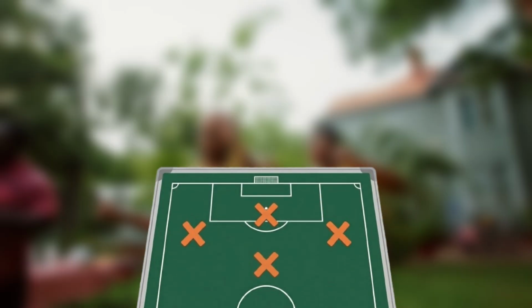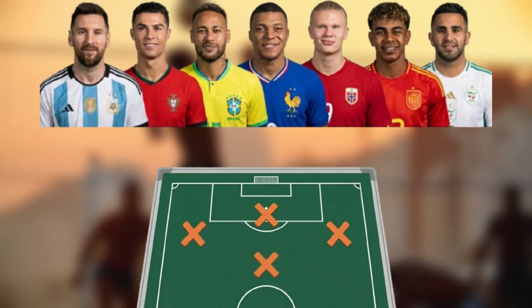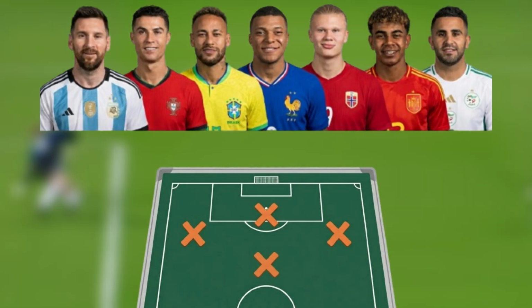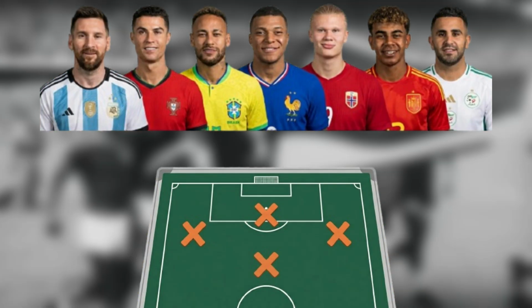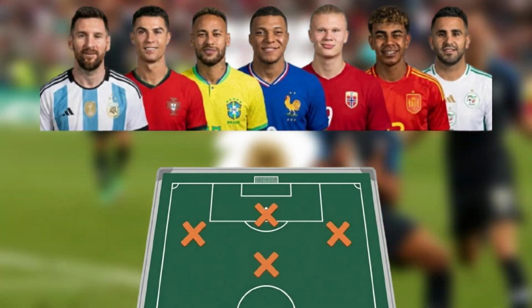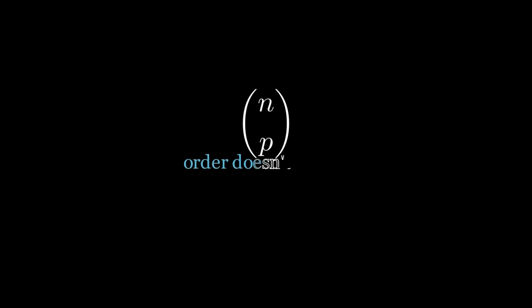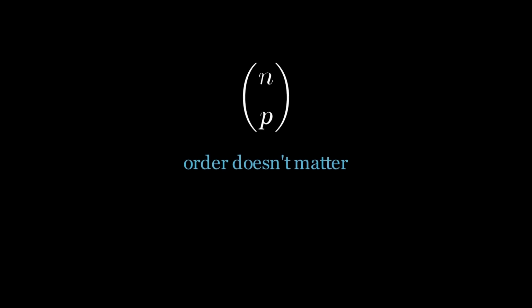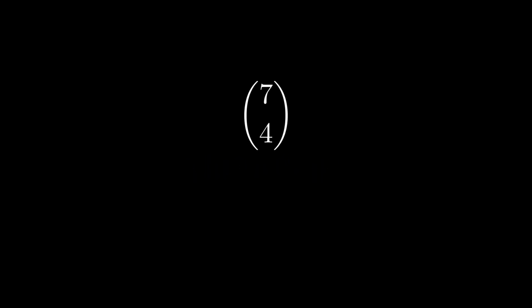The math becomes more nuanced when we look at the tactical board. Suppose a manager has 7 talented attackers in his squad, but his formation only has room for 4 forward players. To find how many ways we can choose his attacking line, we use a combination, or 7 choose 4. In this scenario, we don't care who has been picked first or second, we only care about the final group of 4 players standing on the pitch.